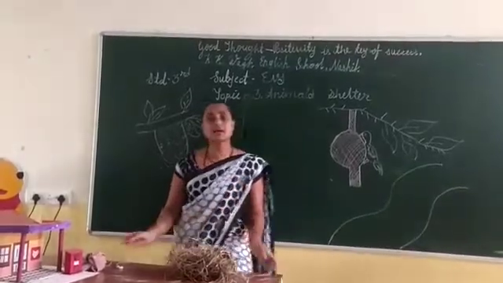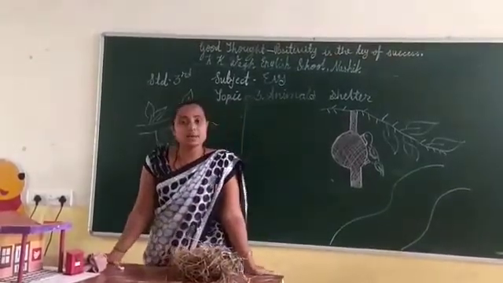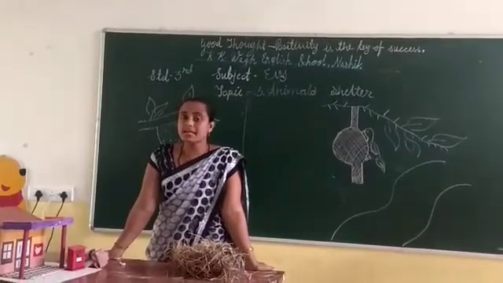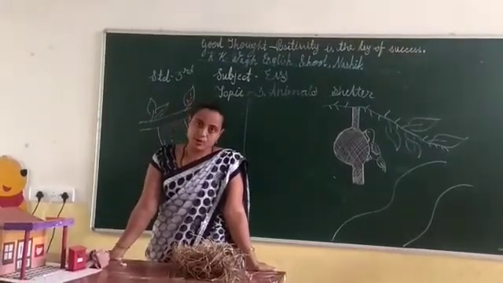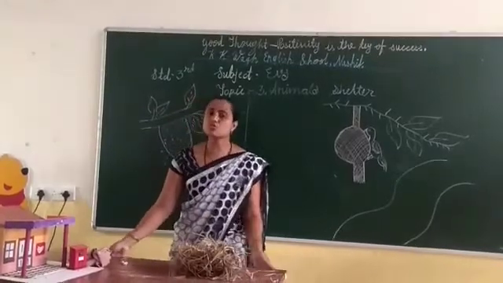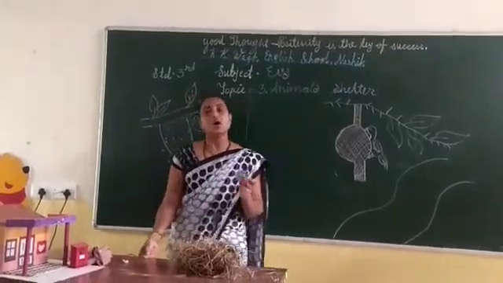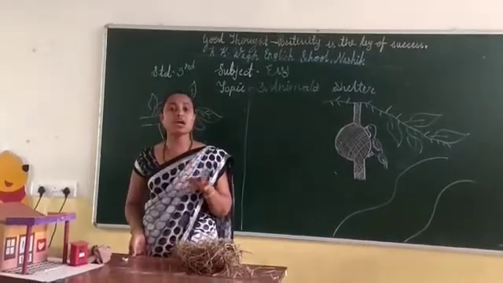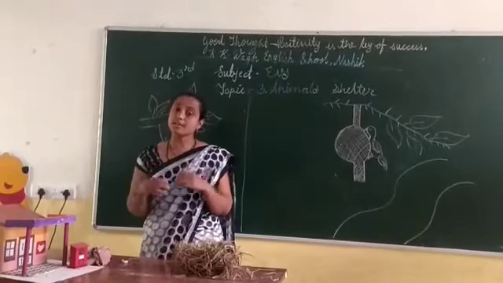Like the weaver bird, there is another bird that's called the tailor bird. Students, the tailor bird is smaller than the sparrow. The tailor bird also stitches its nest on the tree. But what is it doing? It chooses a tree which has long leaves. And what is it doing?